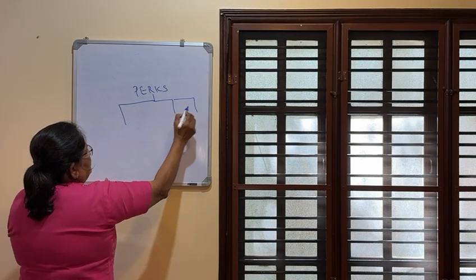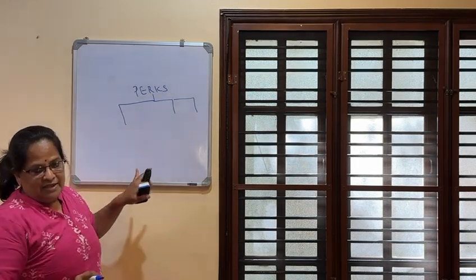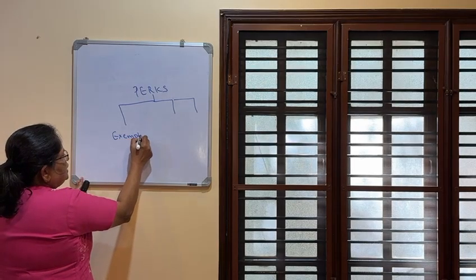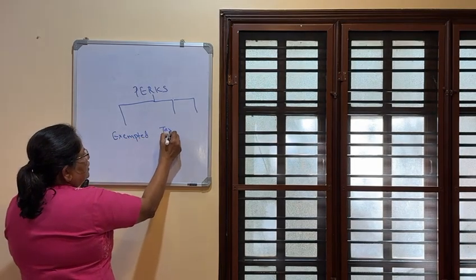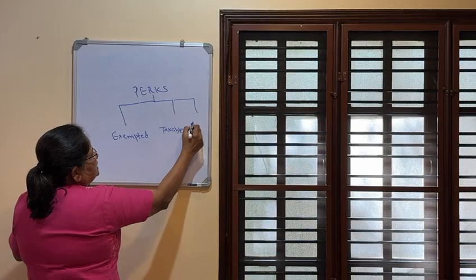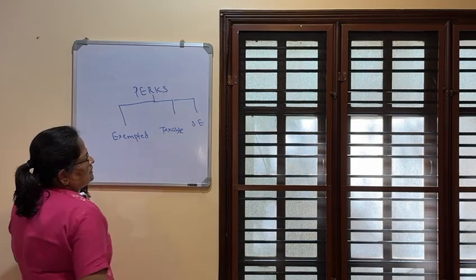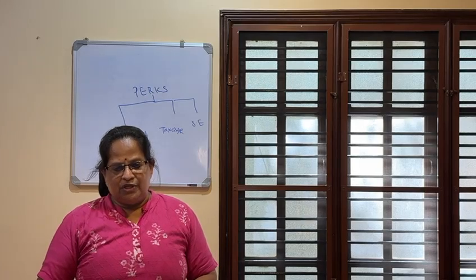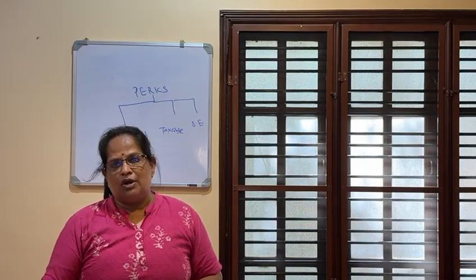Just like that Cadbury Perks, we are writing: exempted for all employees, taxable for all employees, and taxable for specified employees. So these three classifications. So here first you have to remember perks exempted for all employees.